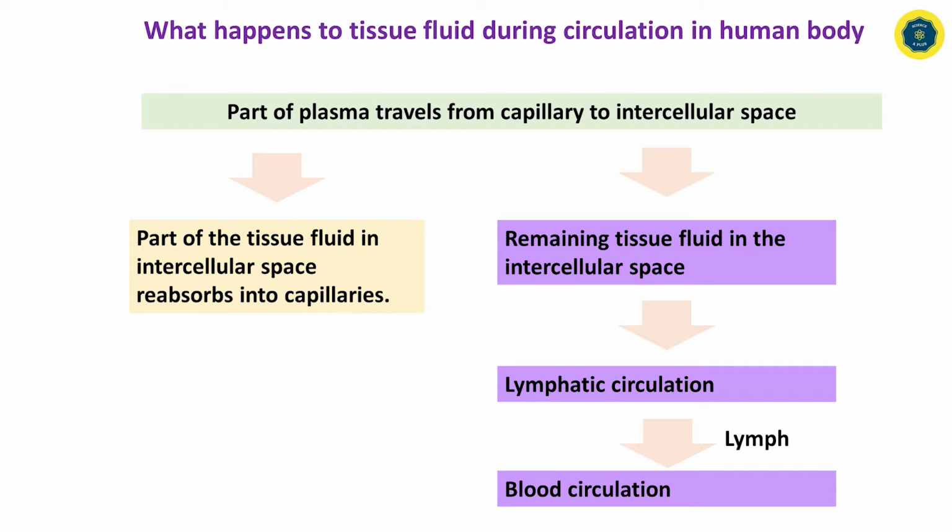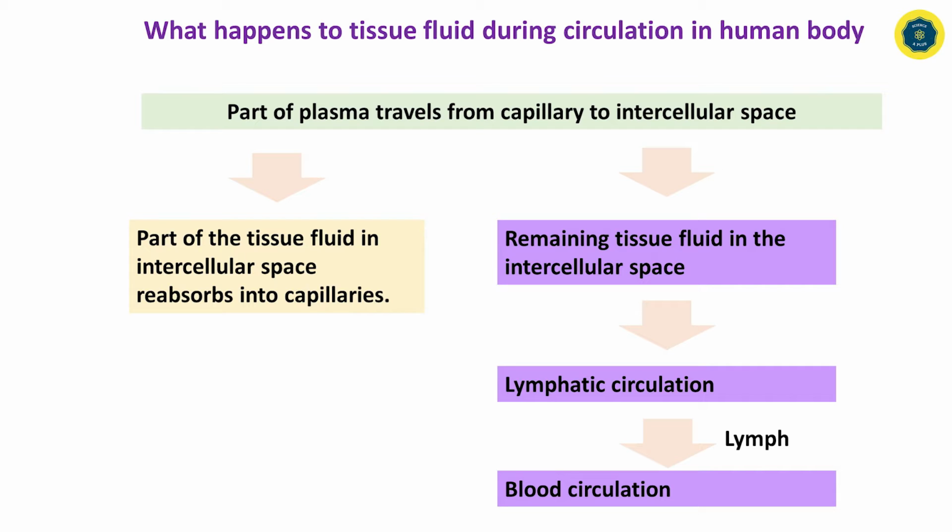But part of the tissue fluid in the intercellular space reabsorbs into capillaries. The remaining tissue fluid in the intercellular space goes to the lymphatic circulation. Then we call it lymph. This lymph again connects with the blood circulation and enters the blood. This is the way of circulation of lymph through the body.